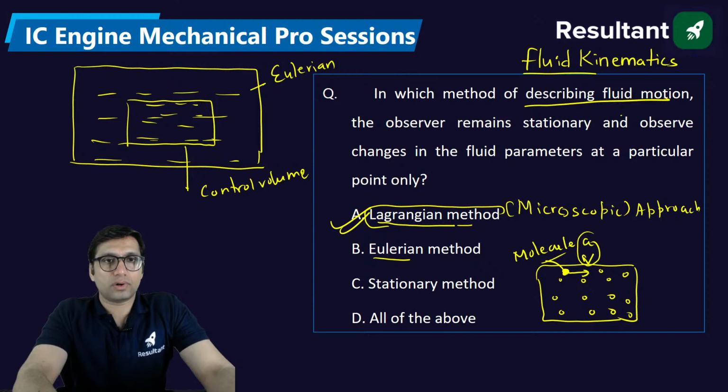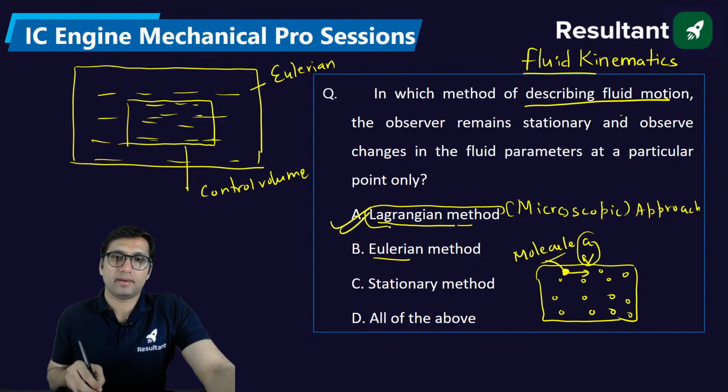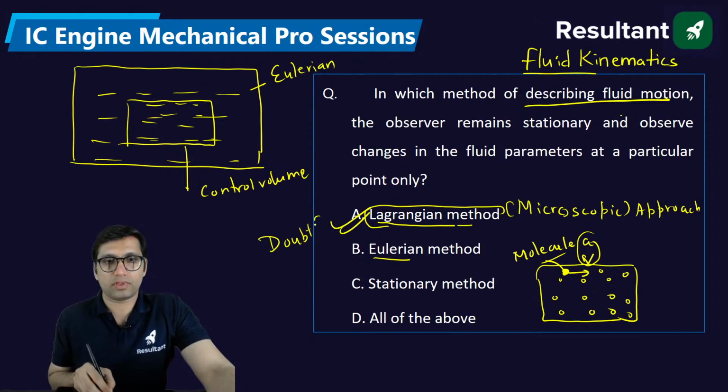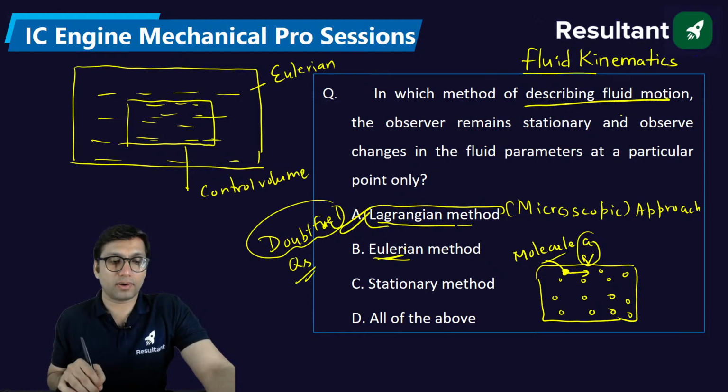Based on the concept it should be Lagrangian, but still it is a doubtful question. I have to check it because Eulerian is not coming as per the concept.